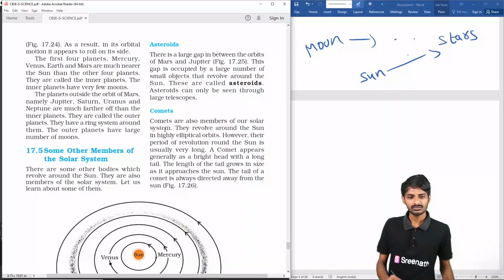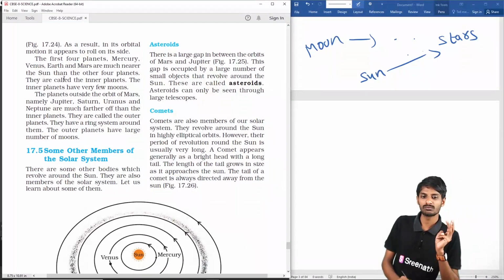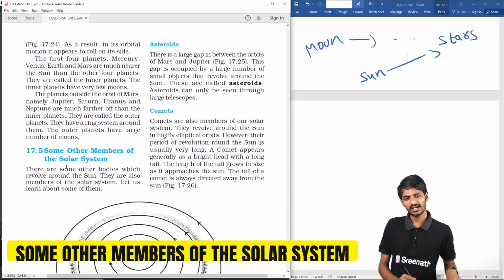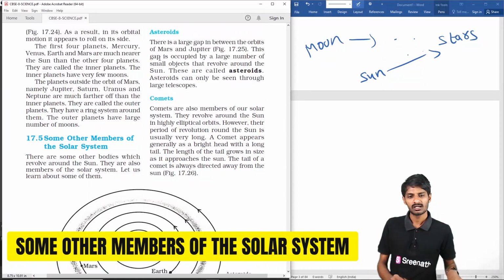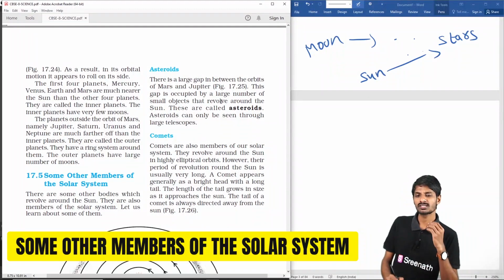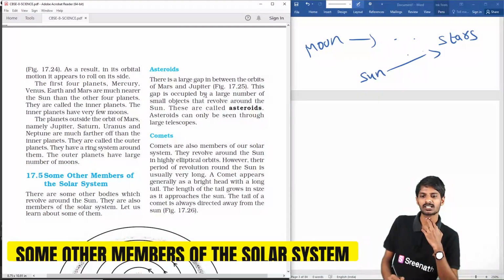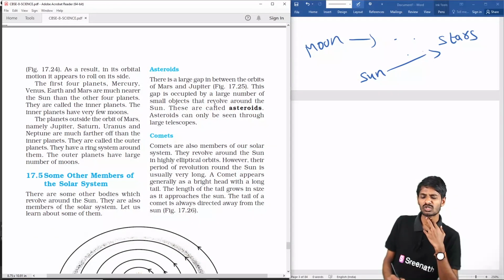So the first four planets, from Mercury to Mars, are called the inner planets, and the remaining are the outer planets, students. Okay, and some other members of the solar system are the asteroids. There is a large gap between the orbits of Mars and Jupiter. In that gap there is a large number of small objects revolving around the sun. These are called the asteroids, students.